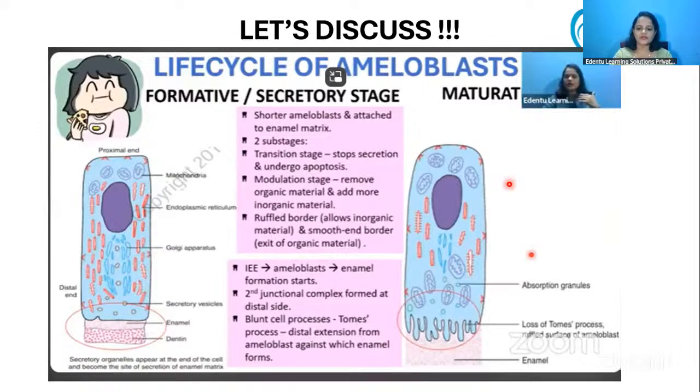So when the ruffled border is present, it is allowing more and more inorganic material to pass to that particular enamel matrix. And when the smooth border is present, it is allowing more and more proteins and water to enter it. That is the main characteristic of the ruffled border and smooth border in the amelogenesis stages.